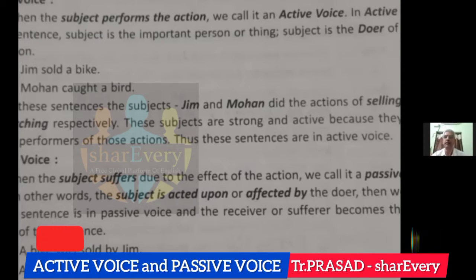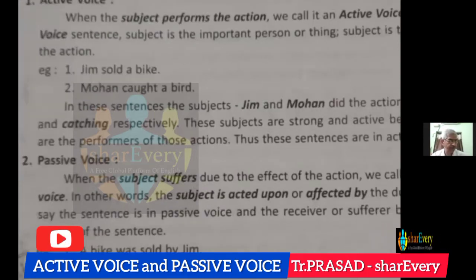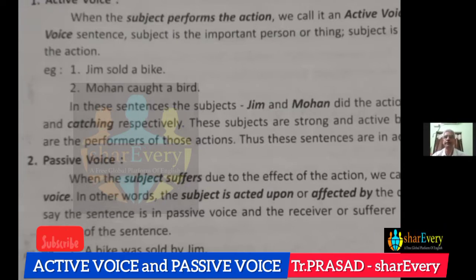And here the basic rule is, in the first sentence, Jim is the subject. When it comes to passive voice, the subject becomes the object.